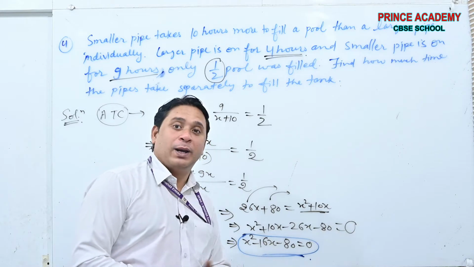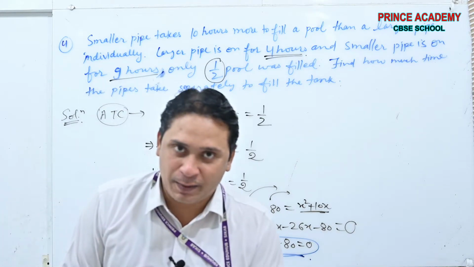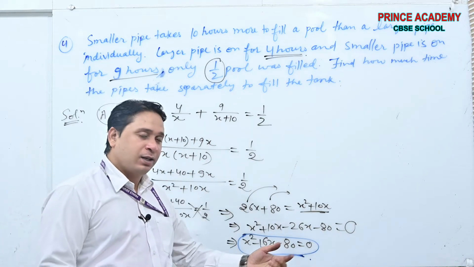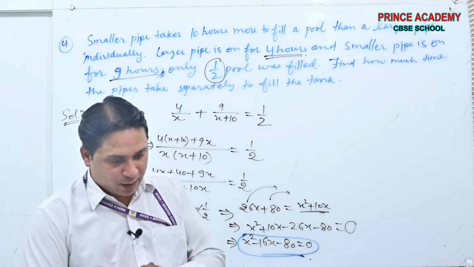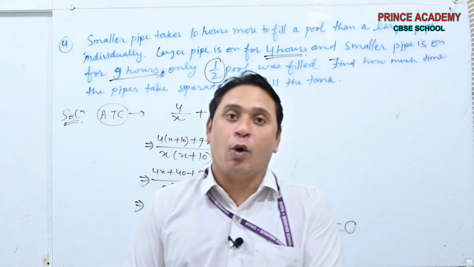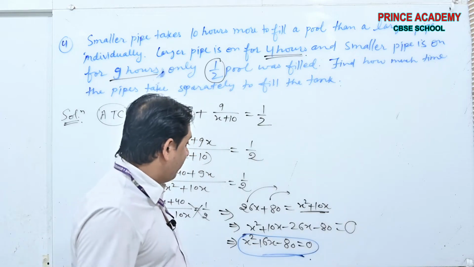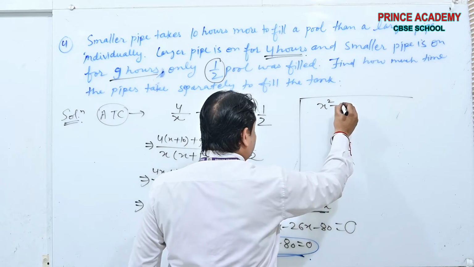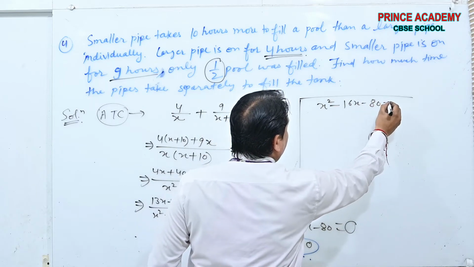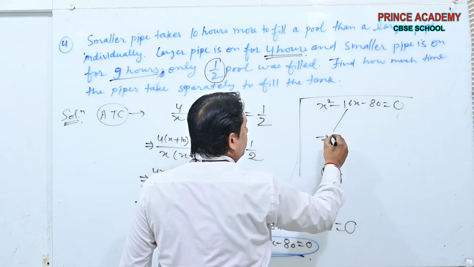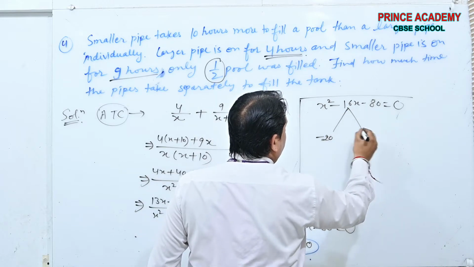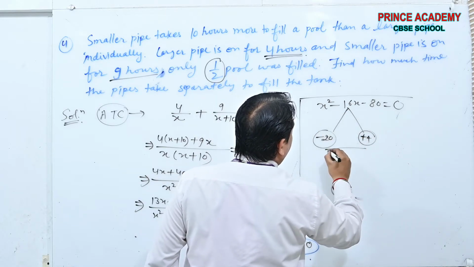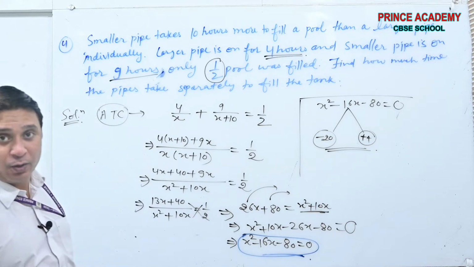And now what will be the solution? You have to do it by yourself. It's your duty. Okay beta, you want me to tell you the factors? For x square minus 16x minus 80, minus 20 plus 4 will help you to solve the question.